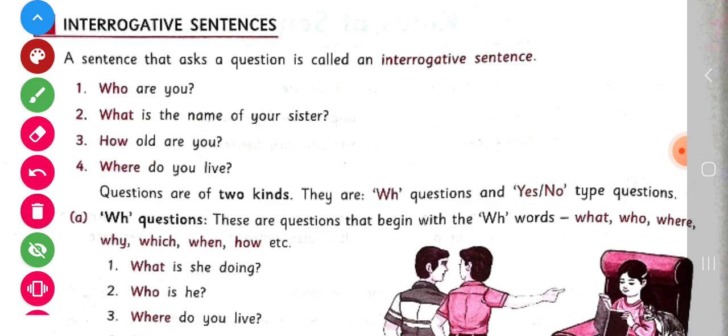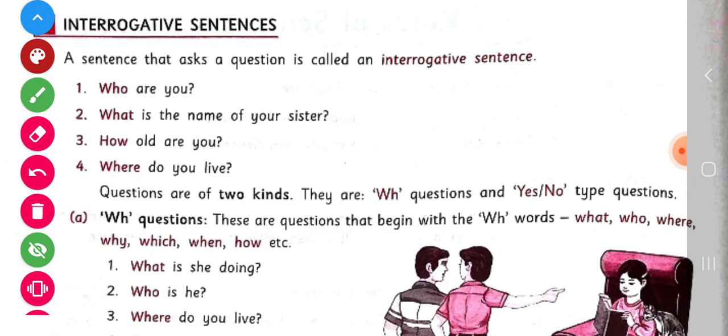The sentence is interrogative. And when you ask, where do you live? When you ask someone, or when someone asks you, hey, listen, where do you live? That means the sentence that has been used, where do you live, is an interrogative sentence. Questions are of two kinds. Children, remember this, that questions are of two kinds.